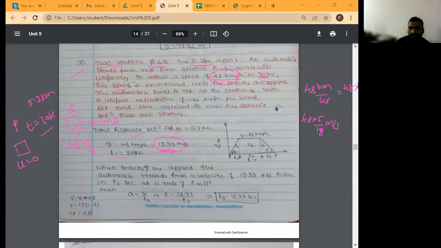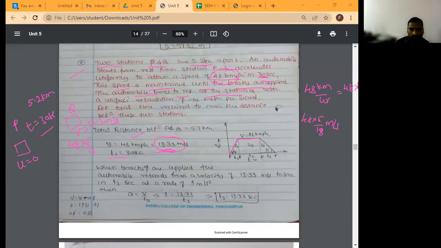Then the speed is maintained until the brakes are applied. So initially it was 0, the velocity increased, and then after that it became constant, still constant until the brakes are applied, before applying the brake. Next, the automobile comes to rest at station Q. When it reaches Q, what is its velocity? It becomes 0.